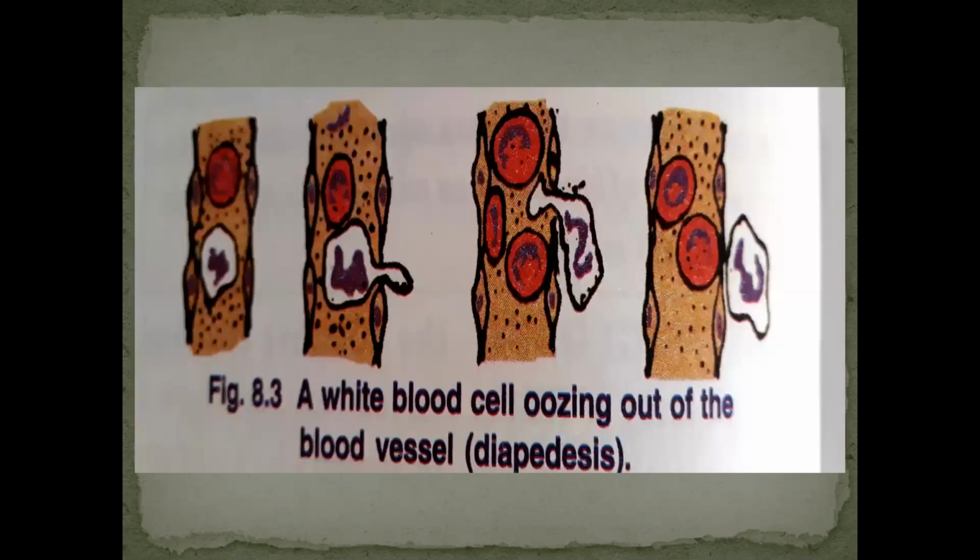Which I told you, this is diapedesis. In this picture you can see a white blood cell oozing out of the blood vessel. You can see from the cytoplasm how it is oozing out, this lymphocyte. They produce antibodies also. You can see the picture.